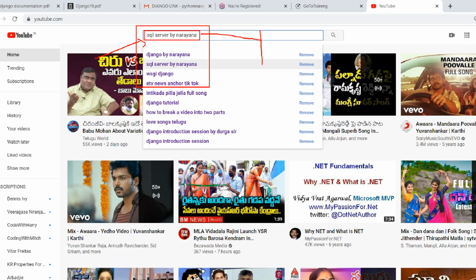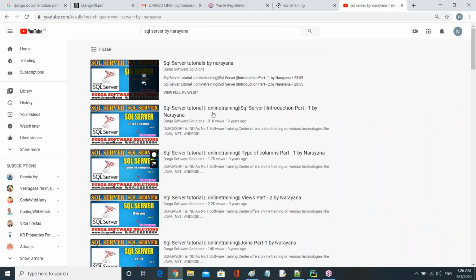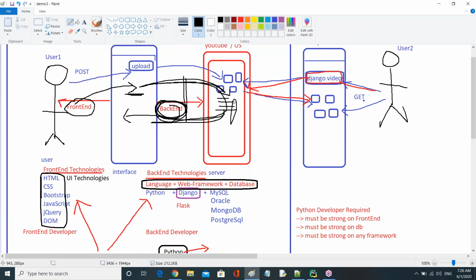Out of crores of videos, it will take only the SQL Server videos by Narayana and display them on the browser so that the user can watch the videos and learn the subject. So request and response are both performing here.